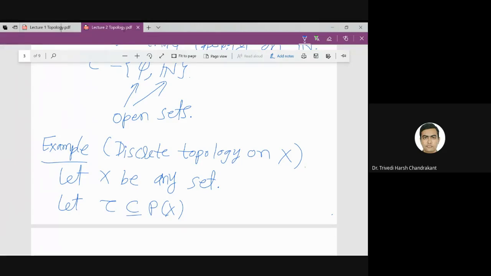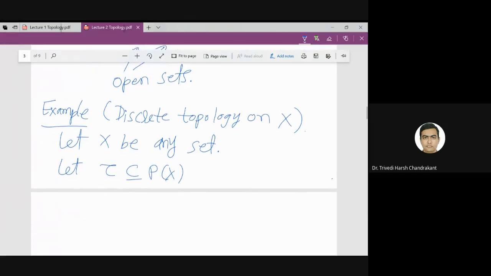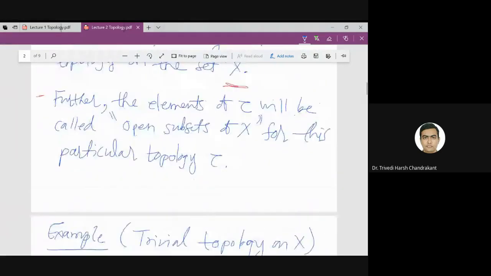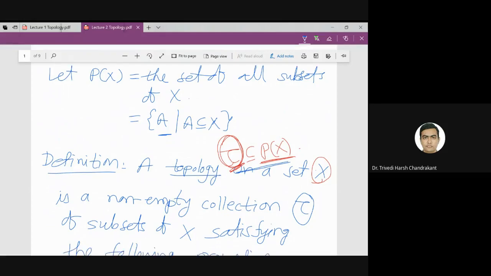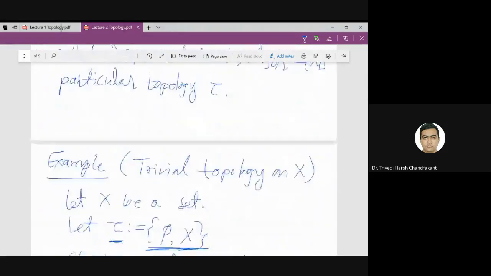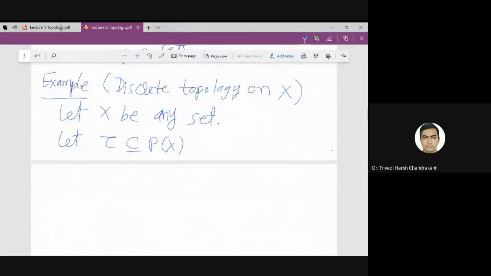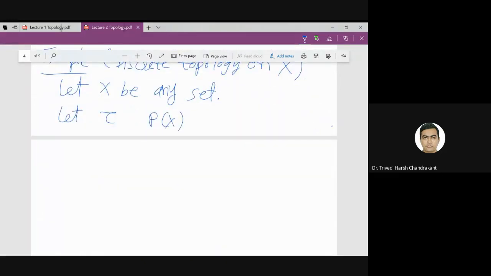Okay. So here I am taking any arbitrary set. We already know that tau is a subset of power set of X. But what if I take exactly power set of X? So whether it gives any example, because I have not said it is a proper subset, right? So I can take tau exactly power set of X. So I'm defining tau to be exactly the power set of X. Then does this tau satisfy the properties of topology?